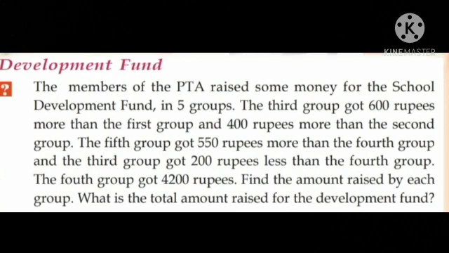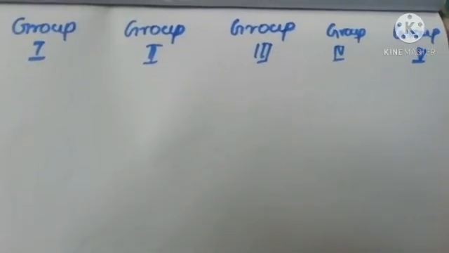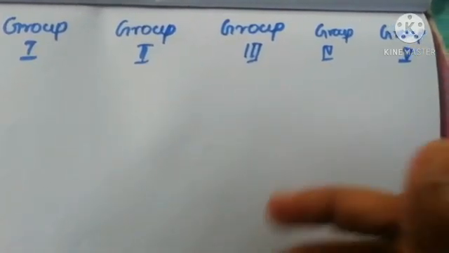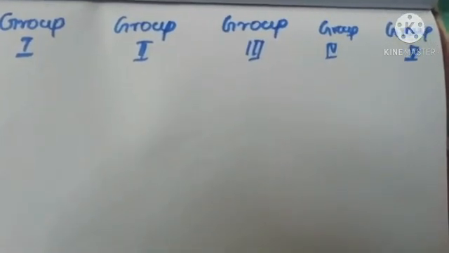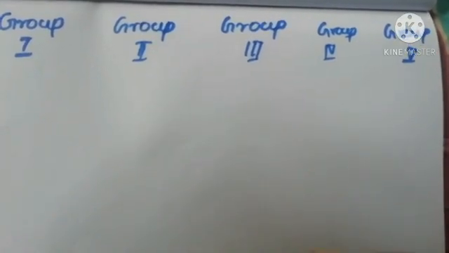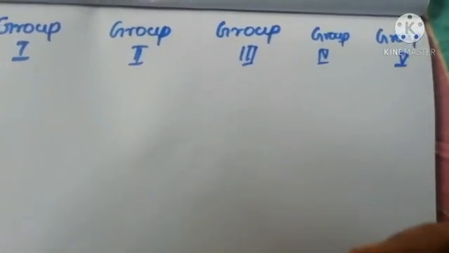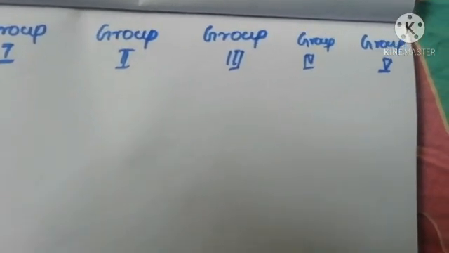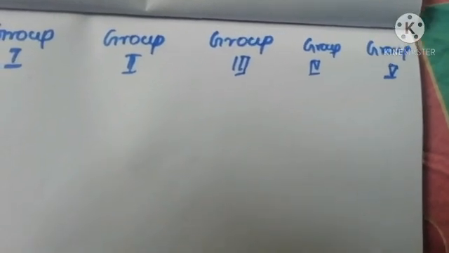This is the question. Here there are 5 groups. In our question, each explanation is given for a particular group comparing with another one. Okay. We can make a table like this. Group 1, Group 2, Group 3, Group 4 and Group 5. Then look at the question once again. There are 5 groups and the third group got 600 rupees more than the first group.